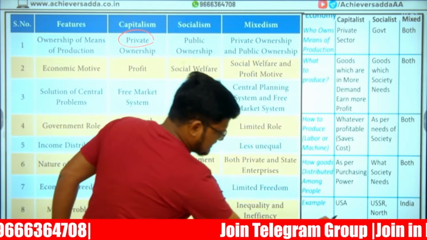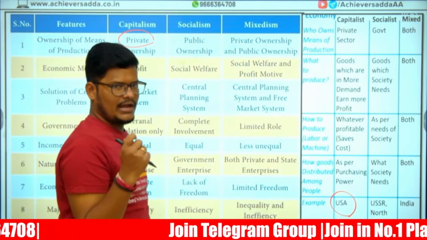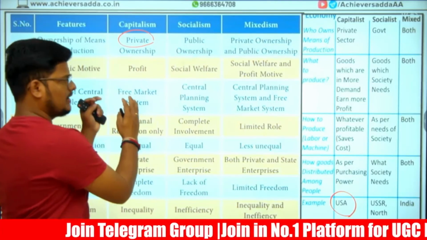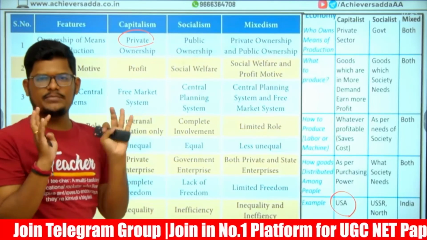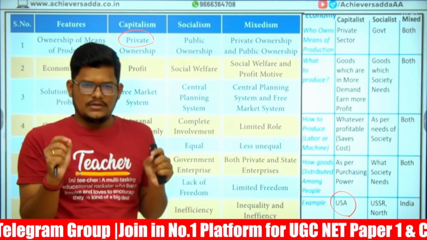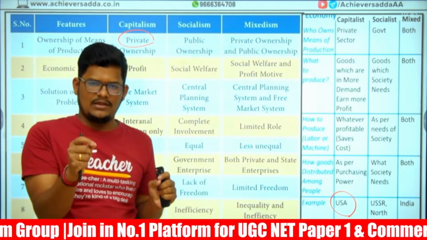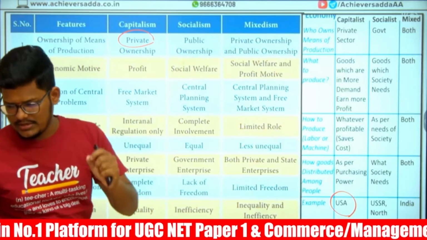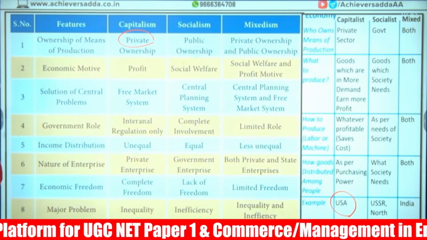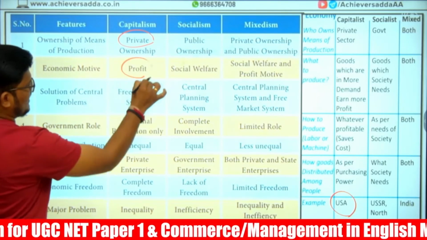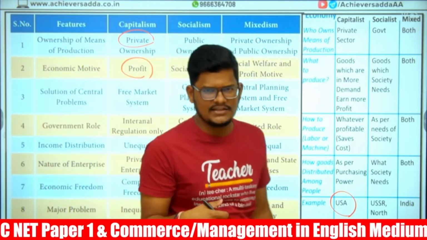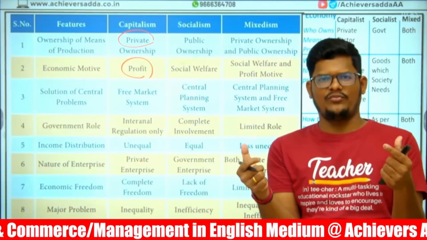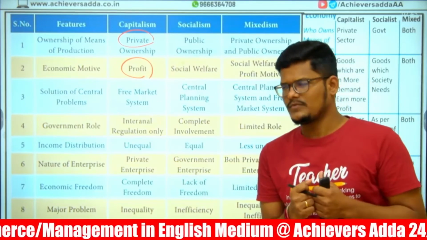USA is the best example. United States of America is the best example where in any sector private ownership is allowed. In any sector, if the private ownership is allowed, then we can say that is a capitalist economy, which is USA. And economic motive, why do the private people do the business? Is it to do charity or public welfare? No. Paisa, profit is a major motto for them.